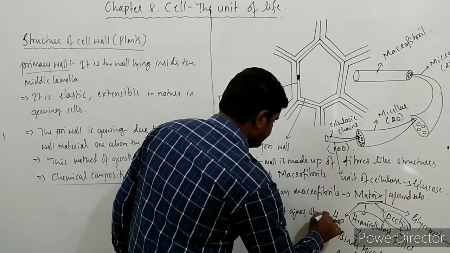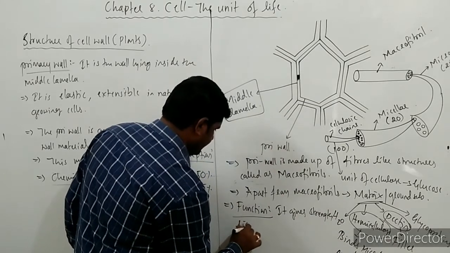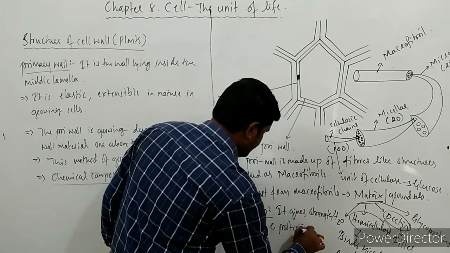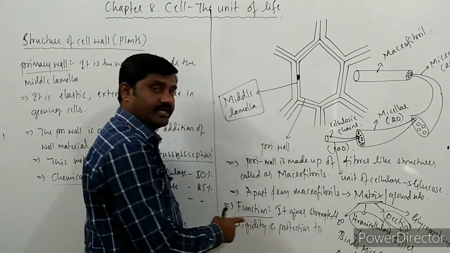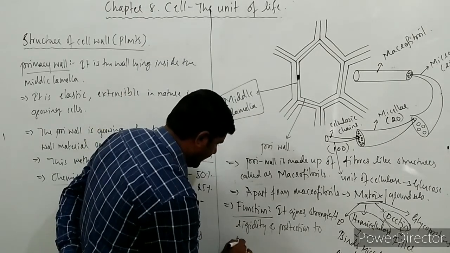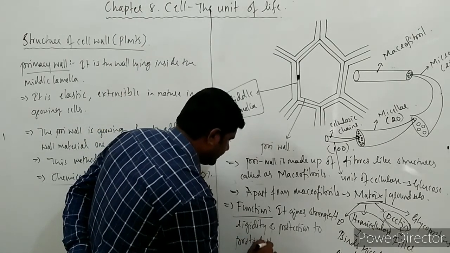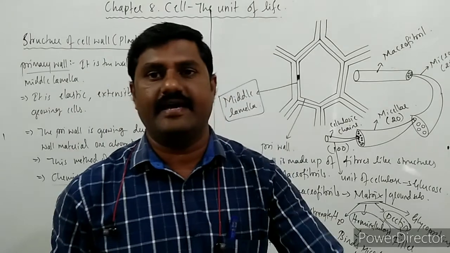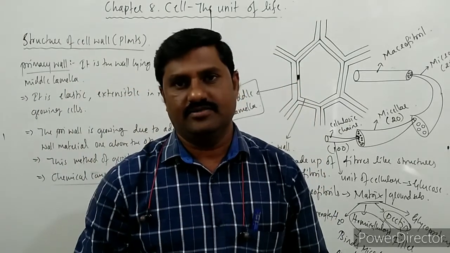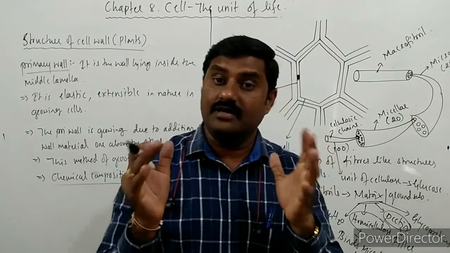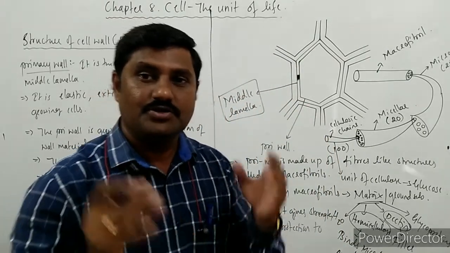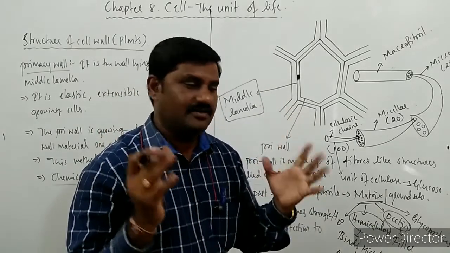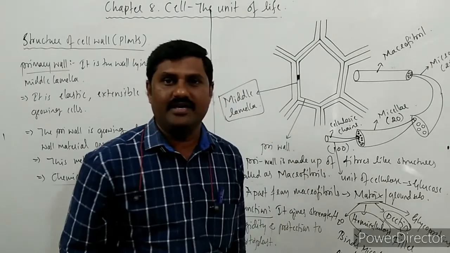Protoplast is nothing but, inside the wall there is a membrane. What is that? Plasma membrane is there along with the cytoplasm and all other ingredients of the cytoplasm. All together it is called the protoplast. To that protoplast it gives rigid nature and strong strength. That is given by this primary wall.